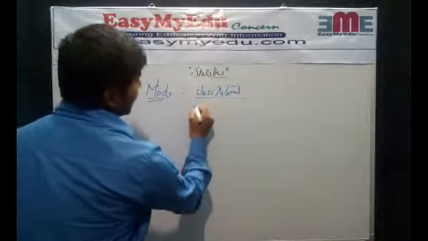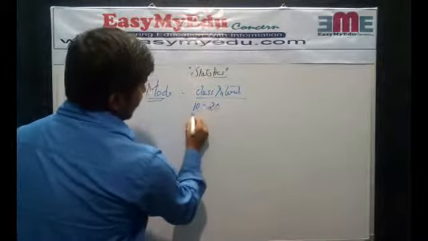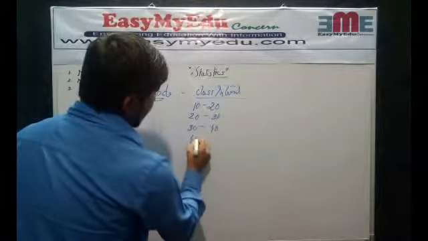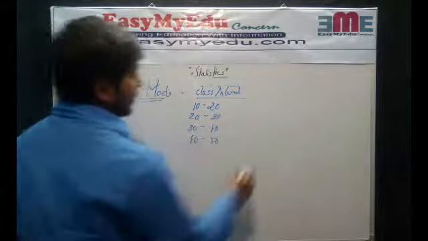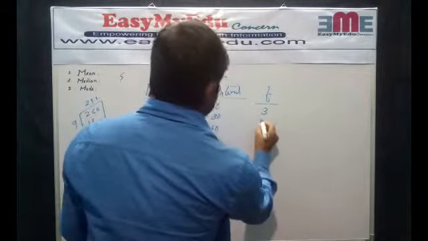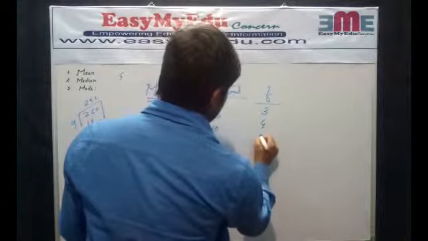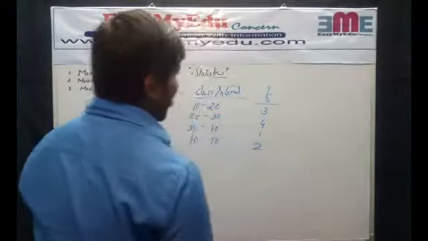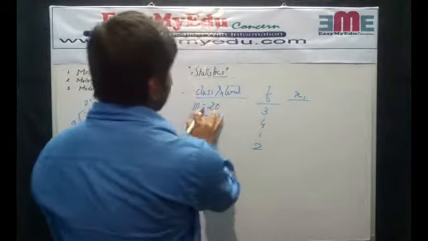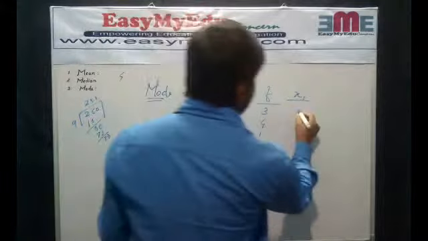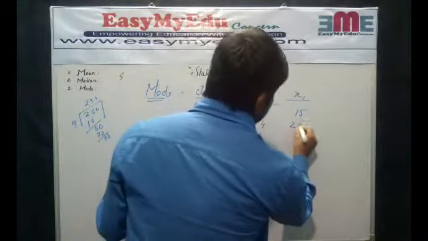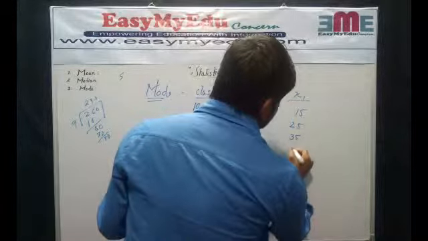Let the class intervals be 10 to 20, 20 to 30, 30 to 40 and 40 to 50, and the frequencies be 3, 4, 1, 2. Find the class marks. That's 10 plus 20, 30, divided by 2 is 15. Again the difference is 10, so we add up: 25, 35, 45.